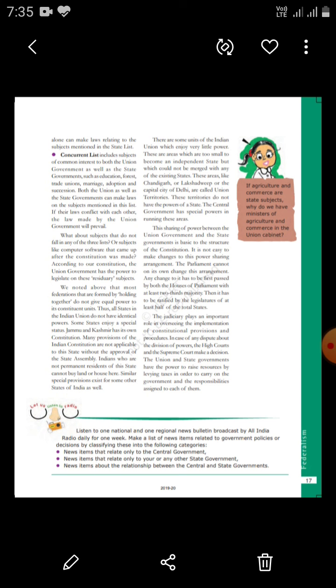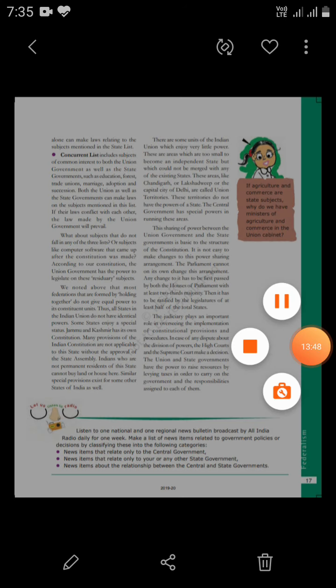So students, I hope you understood very well what makes India a federation, or why we call India a federal country. That's all for today. We'll continue to